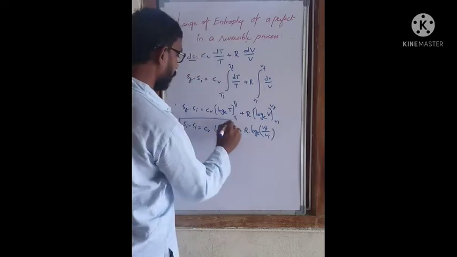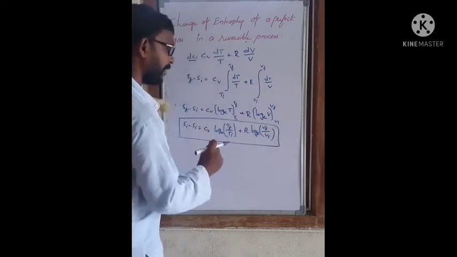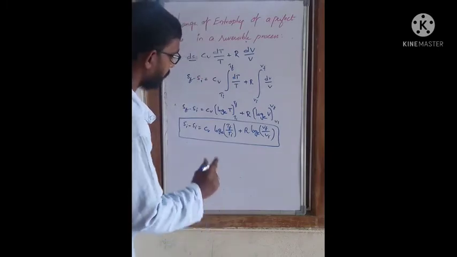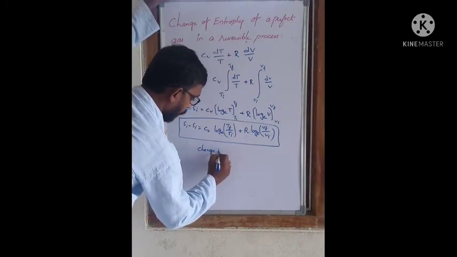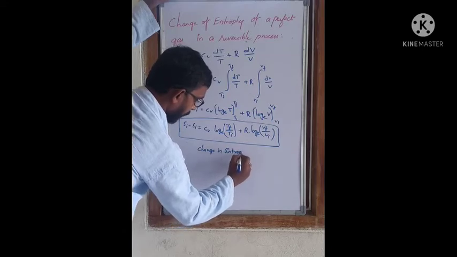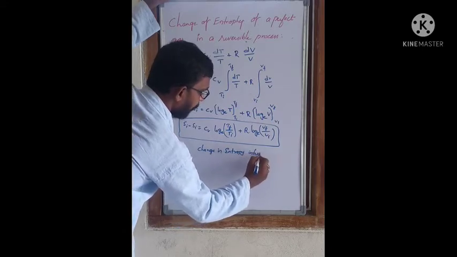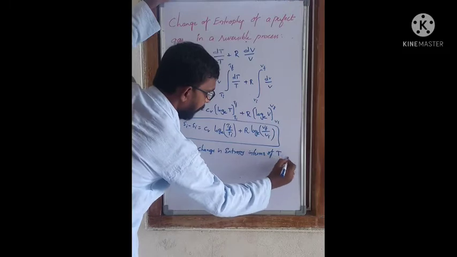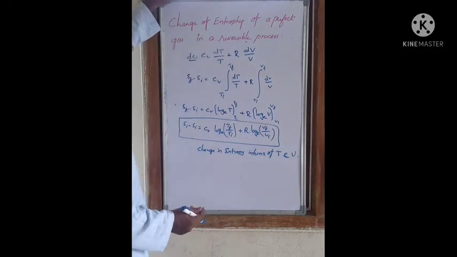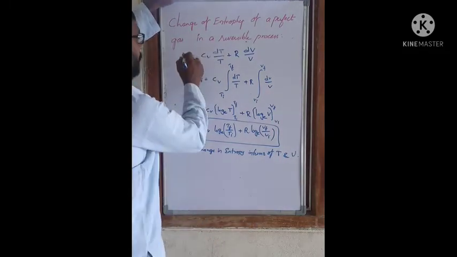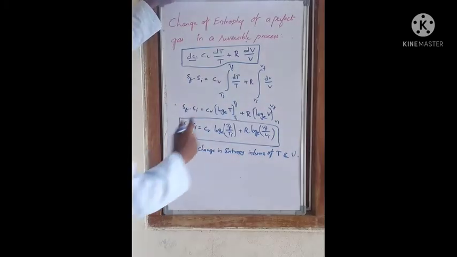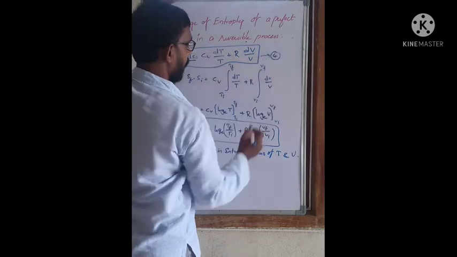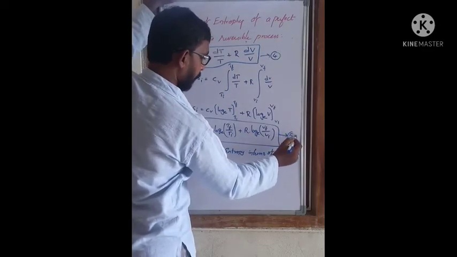This is the change in entropy in terms of temperature and volume. You have to remember this equation also. This is equation number 4, and this is equation number 5.